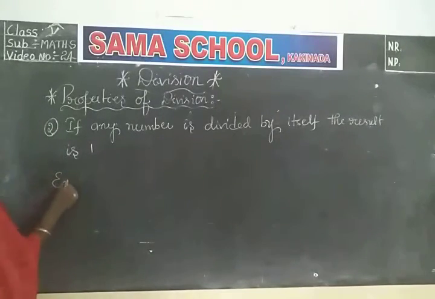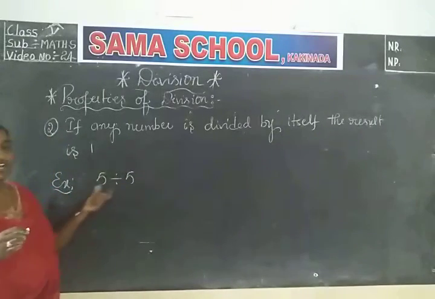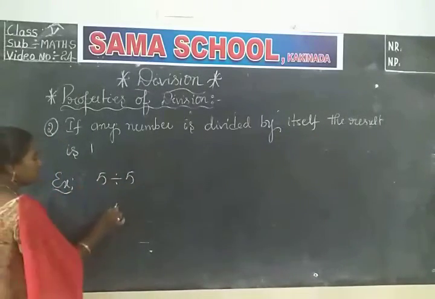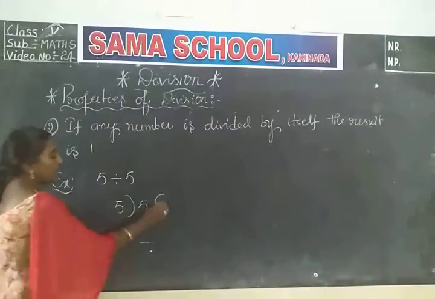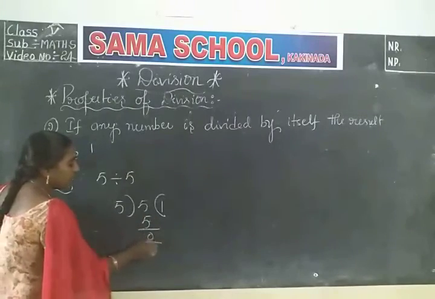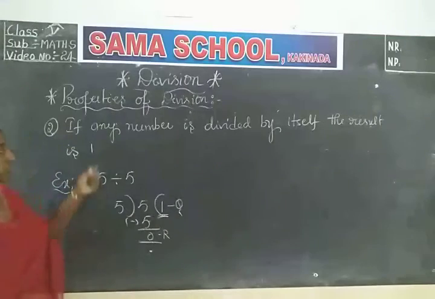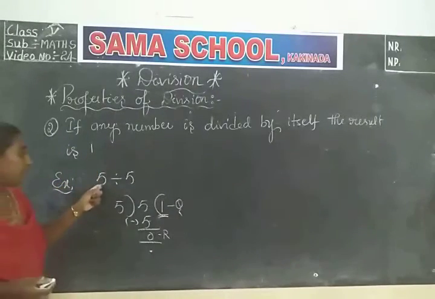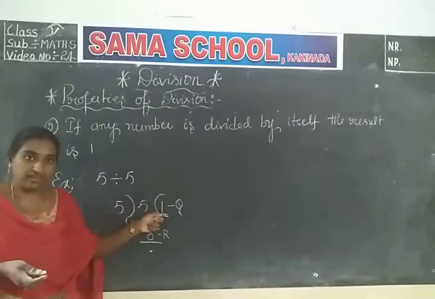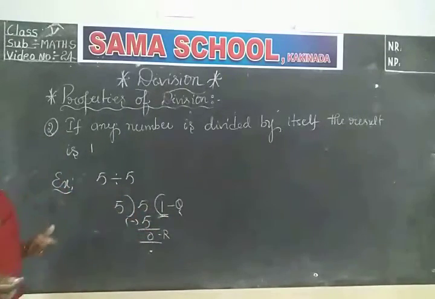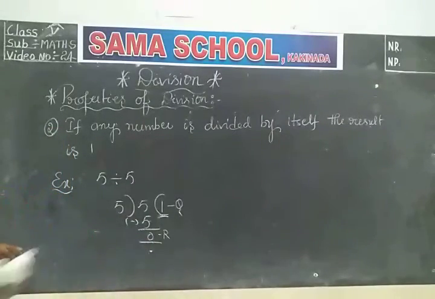See the example, 5 divided by 5. Same numbers you are dividing. Divide like this. In the 5 table 5 is there. How many times? 1 time. So 5 minus 5 is 0 remainder. 1 is the quotient. So what is the quotient you got here? 1. So when a number is divided by itself, the quotient is 1. This is the second property. Did you understand, children? And see the third property.